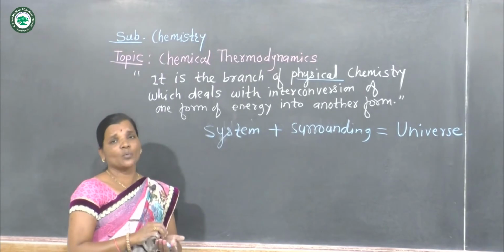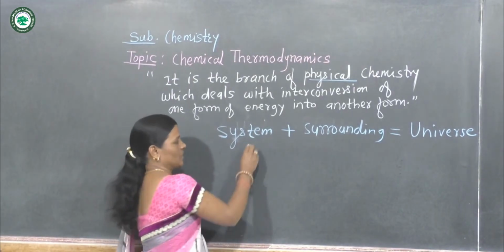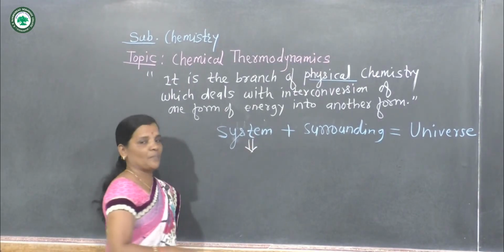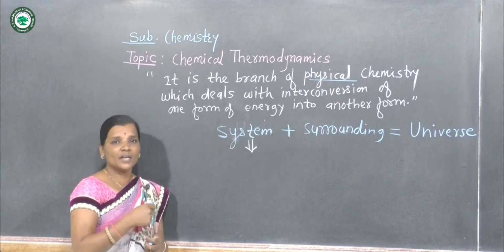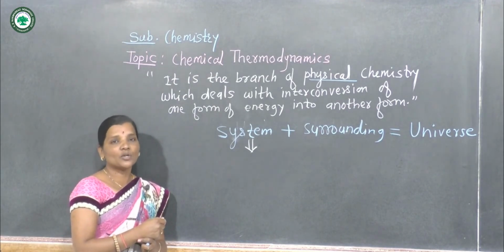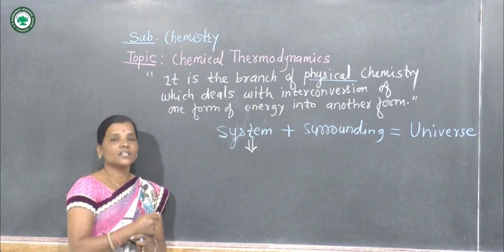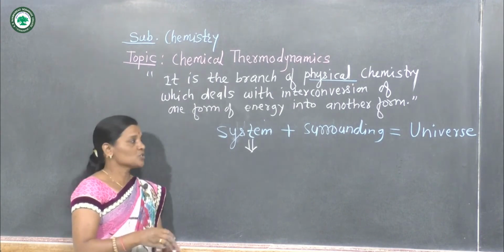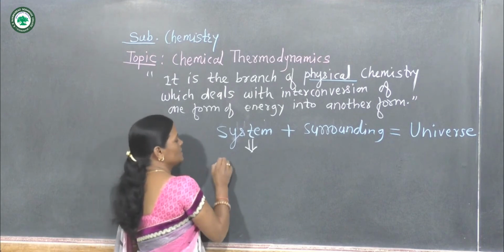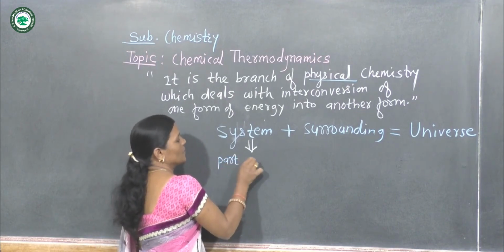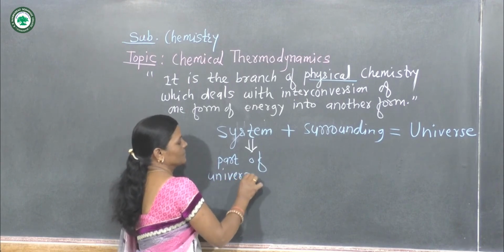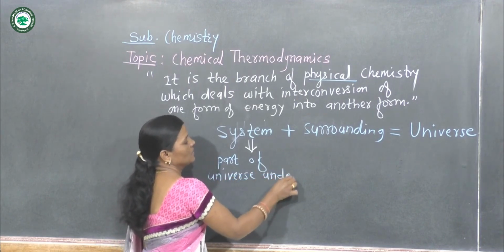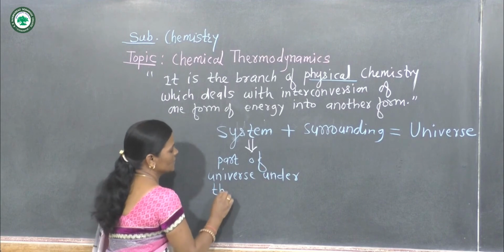Now let us consider what is meant by system. It is the part of the universe that is under investigation, or the part of the universe which is considered for thermodynamic study.